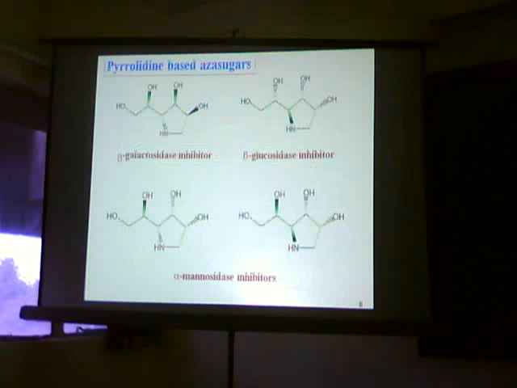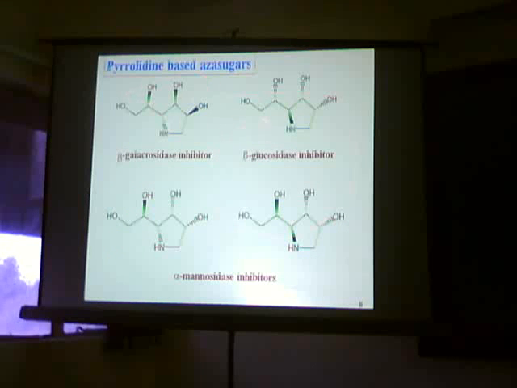This is the generally accepted mechanism for glycosidic bond cleavage, and these 2 carboxyl groups of an enzymatic site are responsible for the specific cleavage of the glycosidic bond, which involves a molecule of water for the hydrolysis. These 2 carboxylic groups of this enzymatic site play the role of an acid and base catalyst, which involves an oxocarbenium ion transition state. These are some transition state analogs which will mimic the positive charge in the transition state.